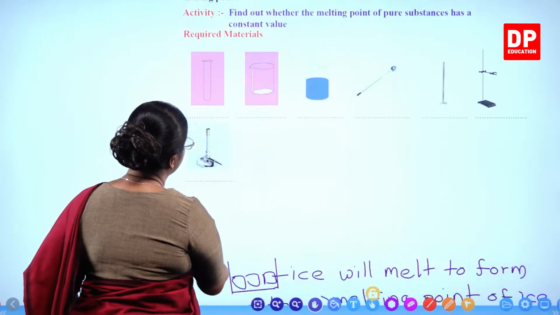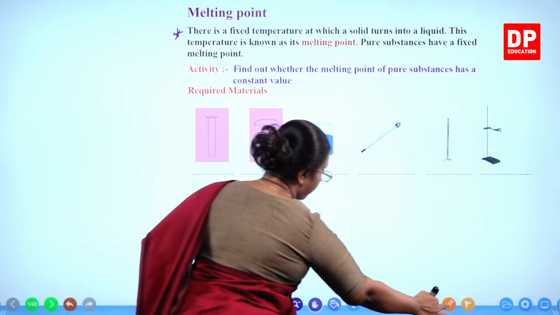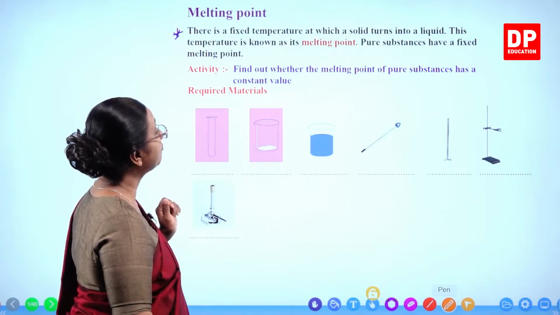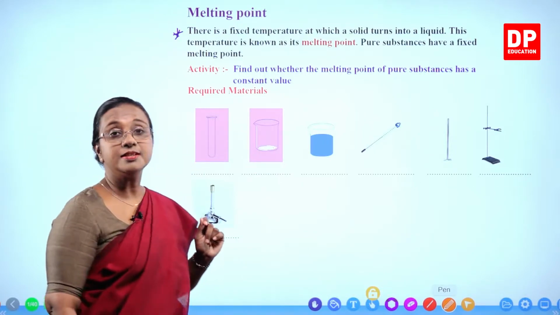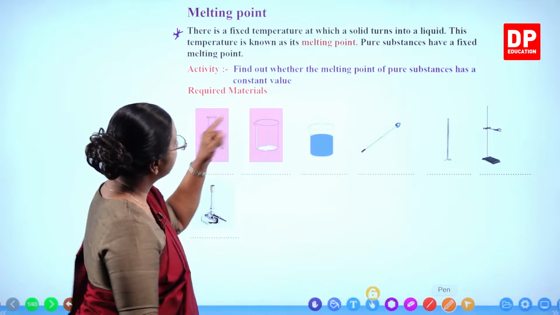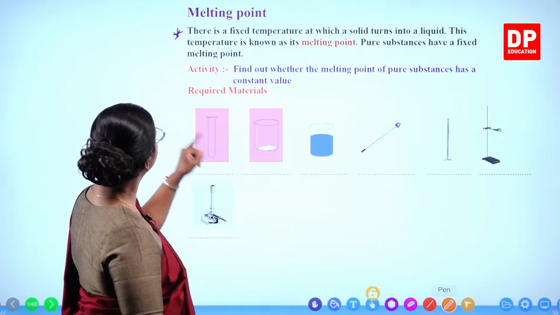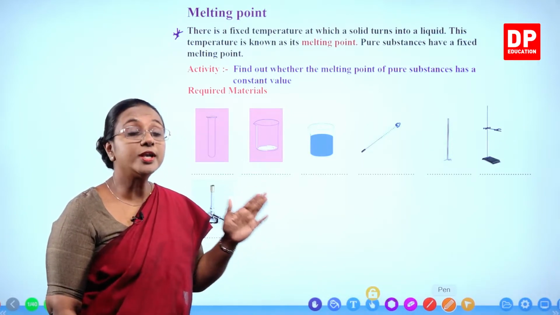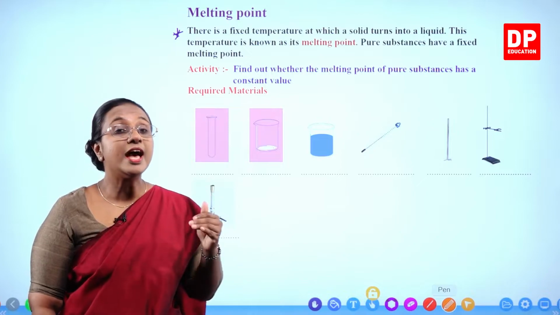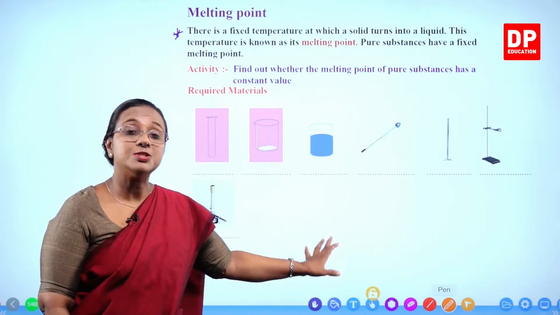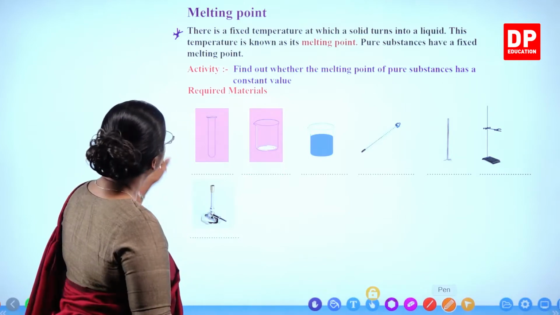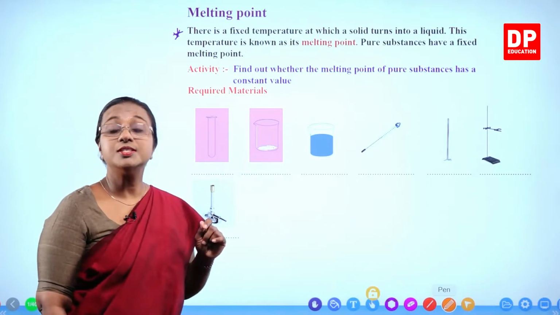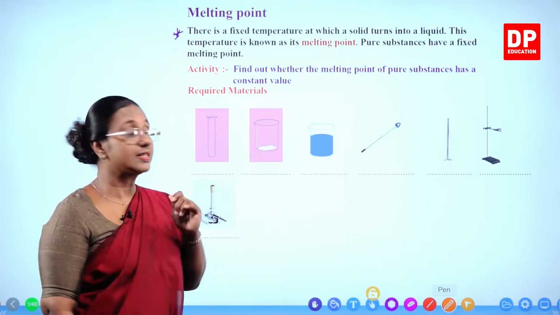So if we go back to the activity here, find out whether the melting point of pure substances has a constant value. I told you, it is given there, pure substances have a fixed melting point. So when we say fixed melting point, water is a pure substance, so it should have a fixed melting point. That is what we will observe now. Constant value, fixed value, it's the same thing.